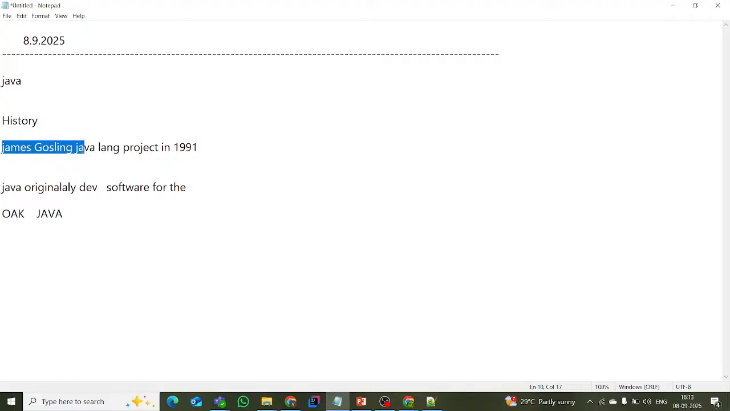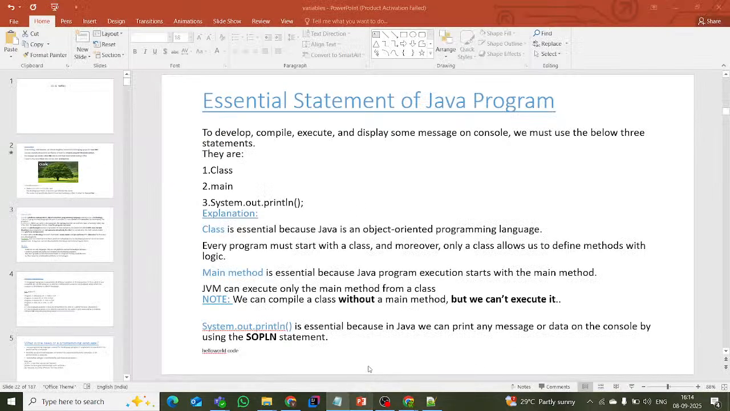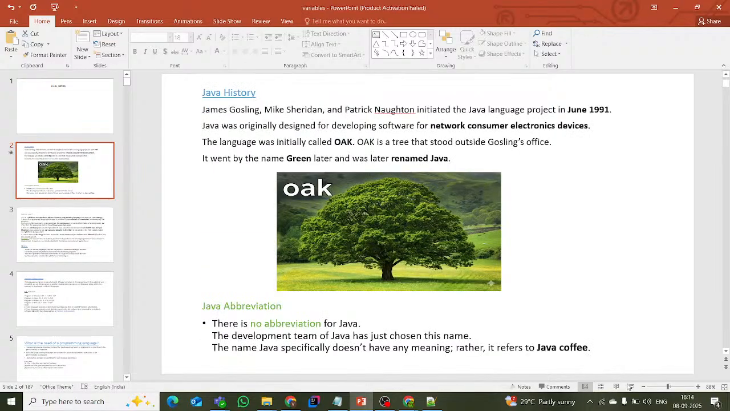James Gosling invented the Java language project in 1991. After that, Java was originally designed as software for network customer electronic devices. After that, the language was initially called Oak. Oak is actually a tree name.